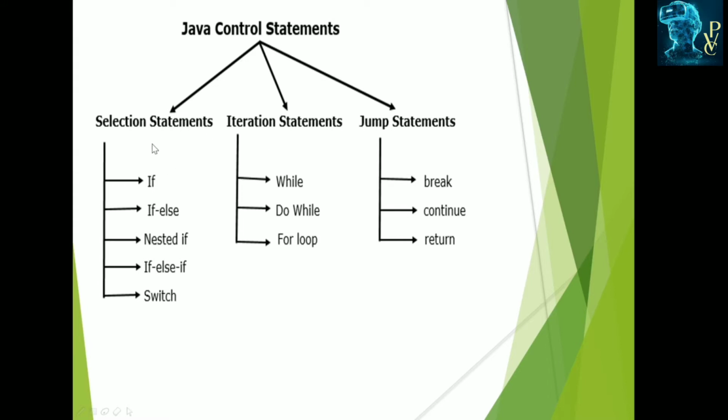Selection statements are again classified into the if statement, if else statement, nested if else if ladder and switch statement. The switch statement is also known as the multi-way conditional statement. Iterative statements or looping statements are three: the while loop, do while loop and for loop. Jumping statements are break, continue and return, which are used to jump from one statement to another statement. We will learn in detail in the next slides.